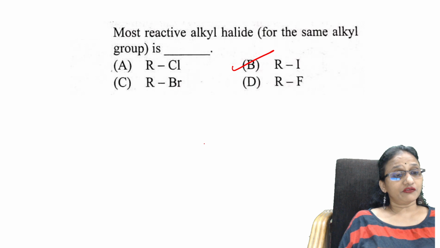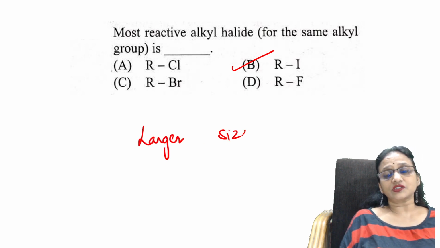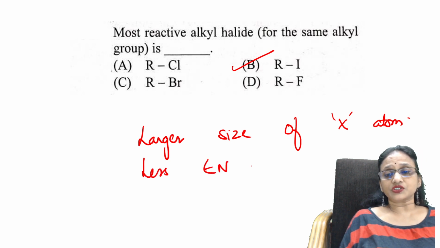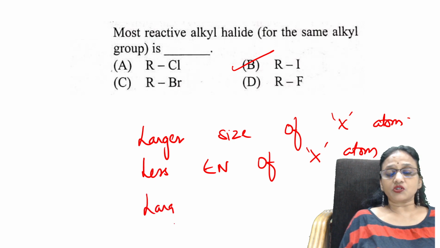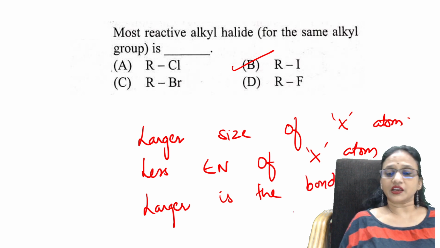Yes, B. Why? Larger the size of halogen atom, lesser the electronegativity of halogen atom. Next, bond length. Larger is the bond length, larger is the bond length of R-I.